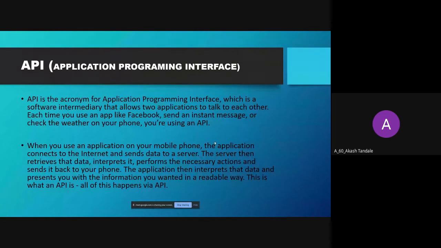And now we will see how it works. When you use an application on your mobile phone, the application connects to the internet and sends data to a server. The server then retrieves that data, interprets it, performs the necessary action, and sends it back to your phone. The application then interprets that data and presents you with the information that the user needed.